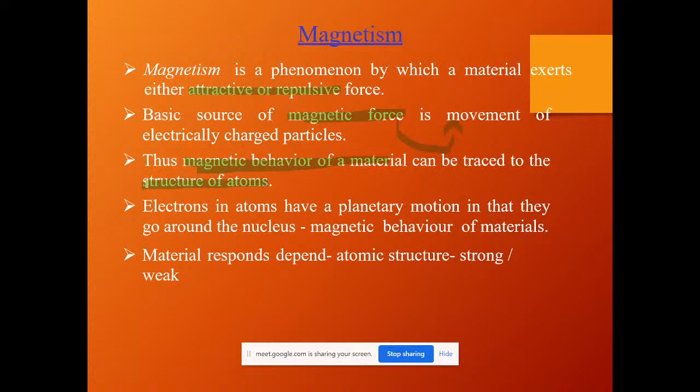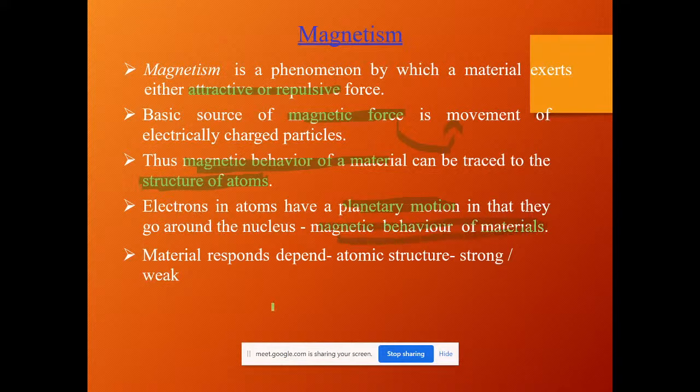So this is what I have mentioned: how the structure of the atom exists. An atom comprises subatomic particles, and the behavior of those particles defines the behavior of the material we have chosen. Electrons in atoms have a planetary motion in that they go around the nucleus. So the movement of the electrons is in a planetary motion, and this movement defines the magnetic behavior of the materials.